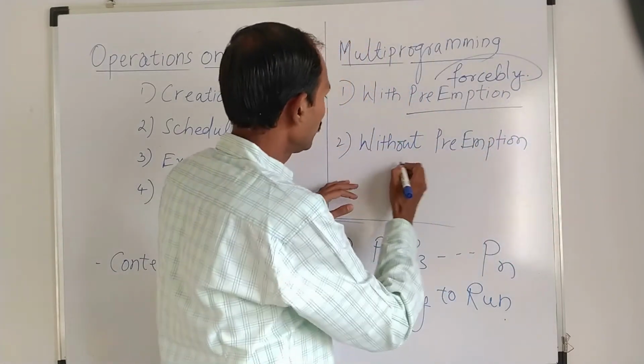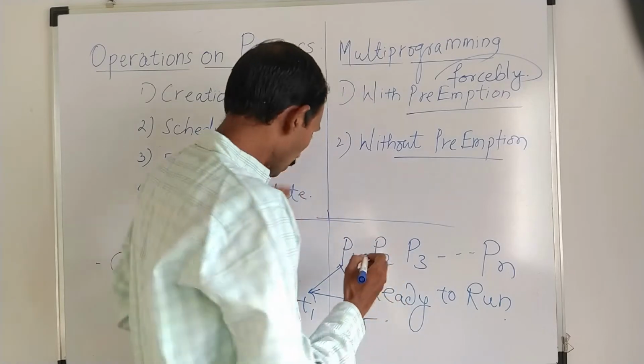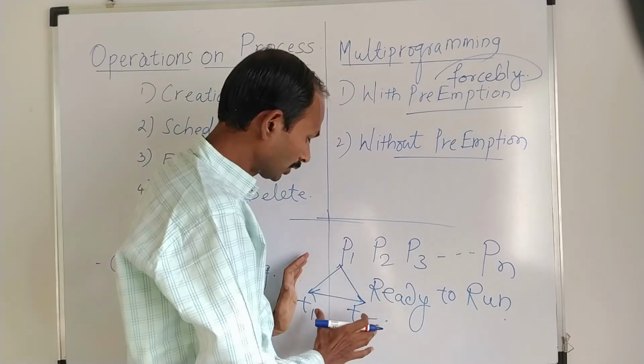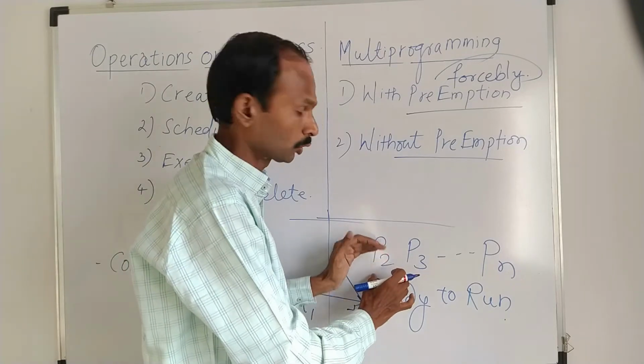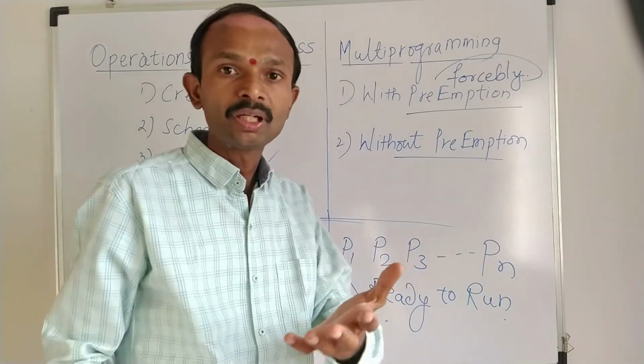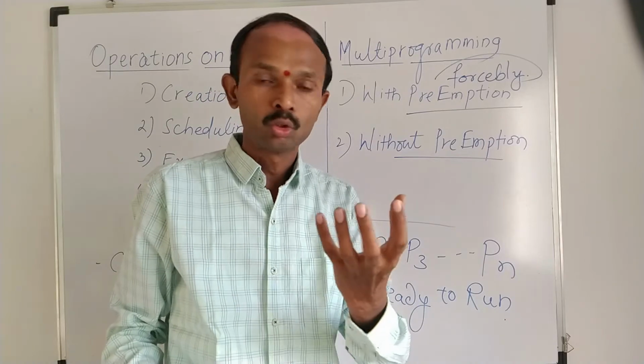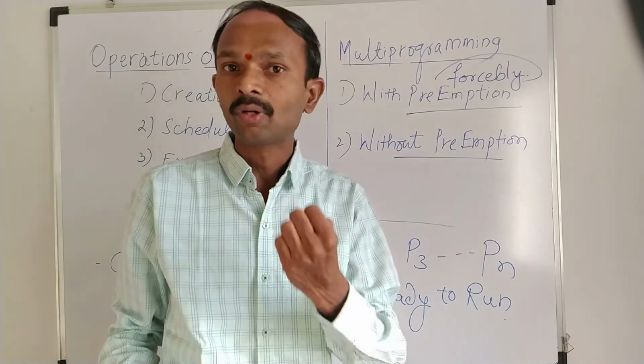In this case, without preemption, we are allowing the process to be executed for its complete time, and then we are giving the chance to another process, because in an operating system there are multiple processes running to run our activity or our application.